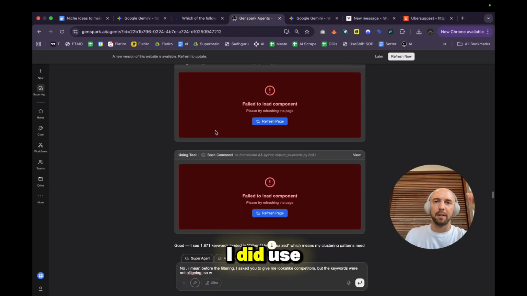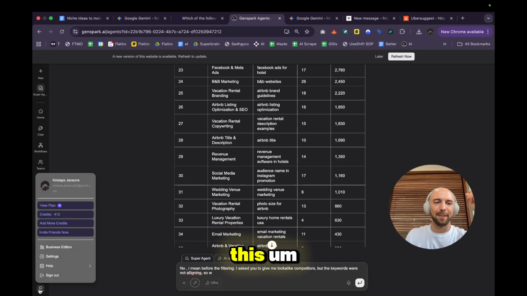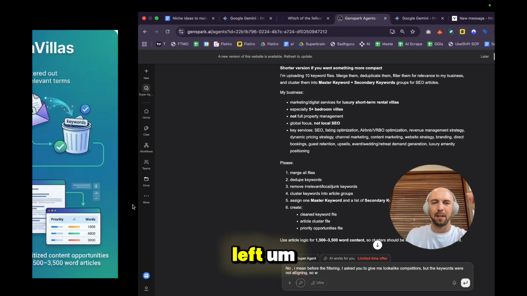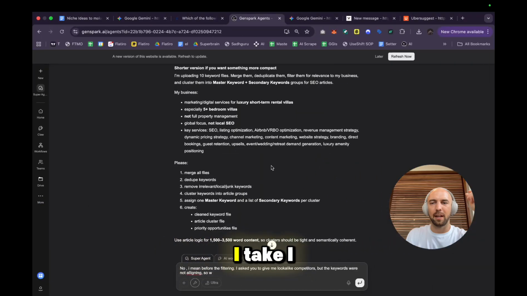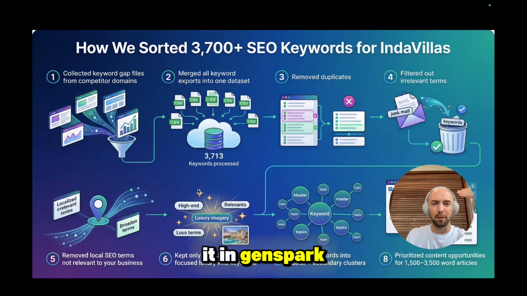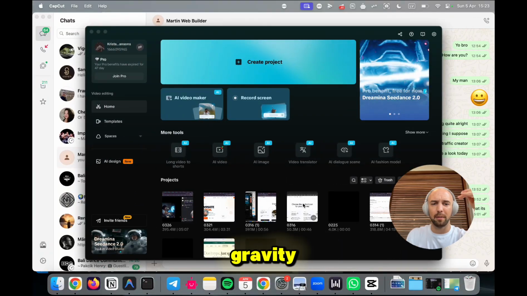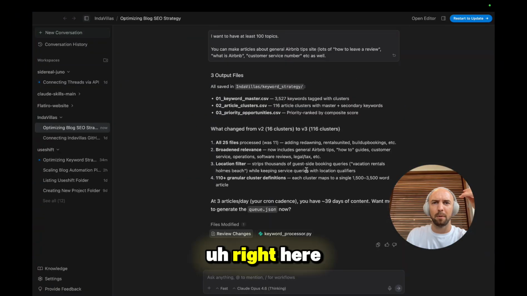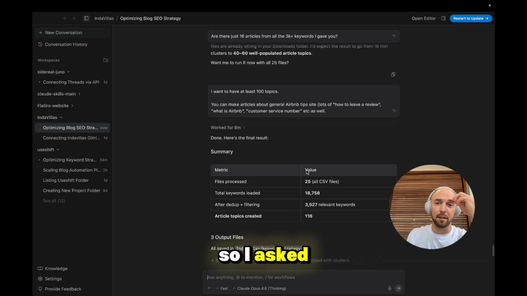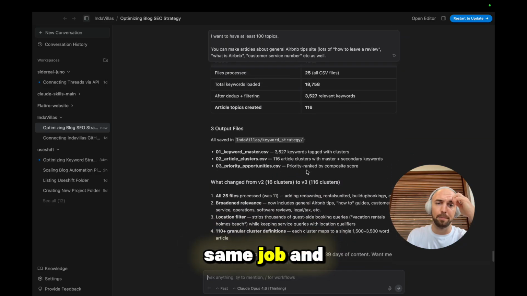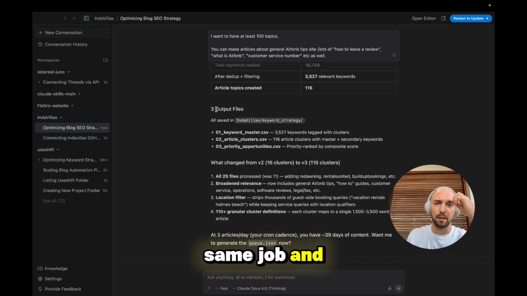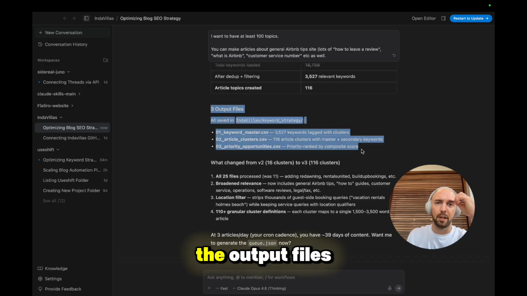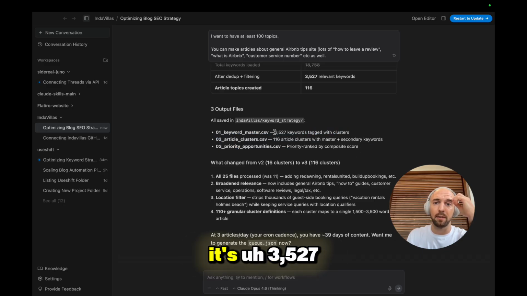Here, I did use Genspark again for this, but it actually ate so much of my credits that I almost have no credits left. So what I did is I took these files. You can do it in Genspark. I'm using Anti-Gravity. Where's my Anti-Gravity? Right here. Yeah, so I asked Anti-Gravity to basically do the same job, and you can see the output files that I got from it, it's 3,527 keywords.